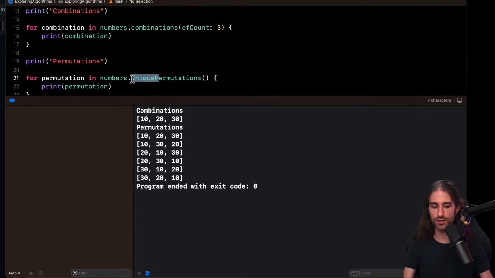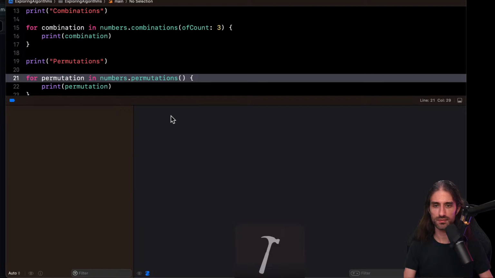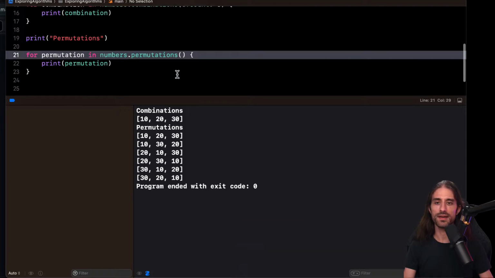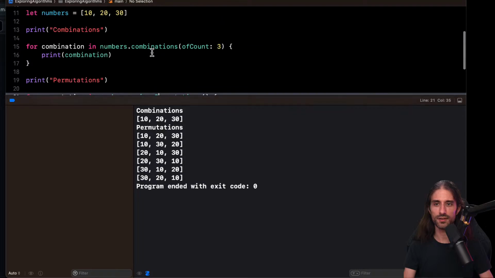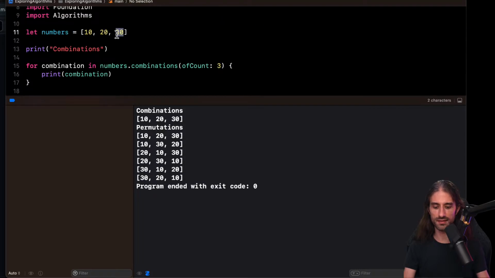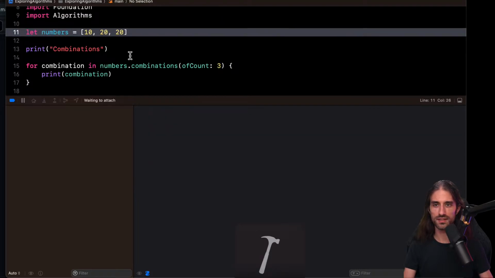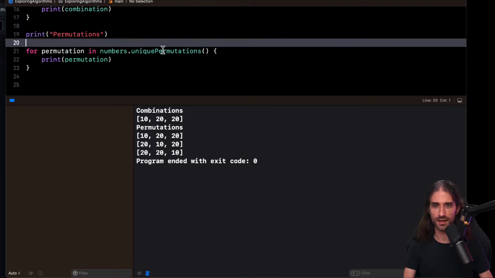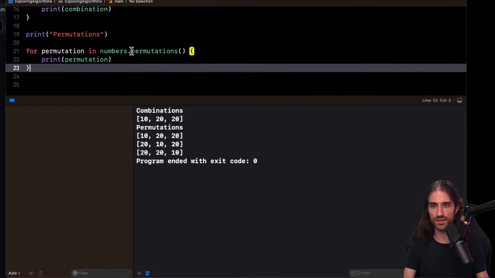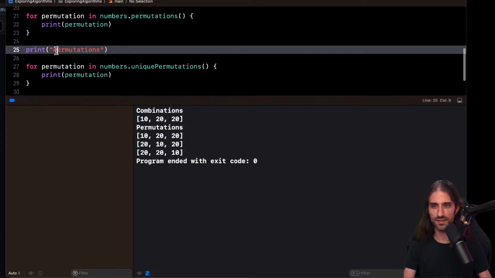And if I had just done permutations, oh okay, in that case permutations and unique permutations are the same because there are no duplicates. But if I do 20, you know what, actually, I'm going to do all three of them so that we can test everything.